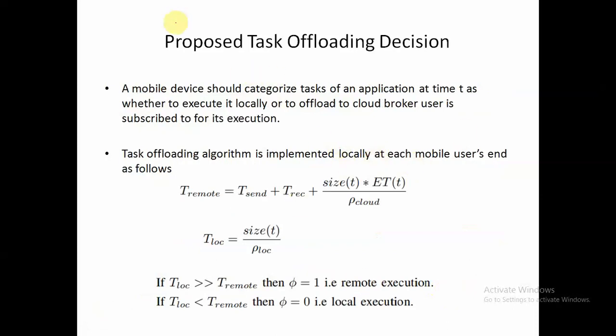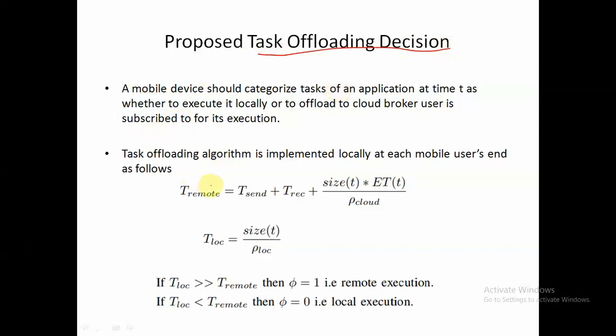So now I am attaching some snippets of our algorithm. First of all, our proposed task offloading decision. That means how our mobile device will determine which task to offload onto the cloud and which task to execute locally.